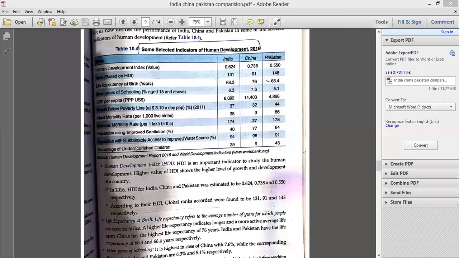So I hope today this topic was clear to all: how basic indicators help us in comparing India with China and Pakistan. On comparison of these indicators, we have come across the point that China is at number 1, then we have India, and Pakistan is lagging behind in comparison to both. So I think it is clear to everybody.